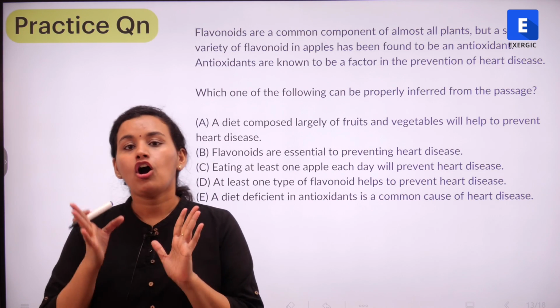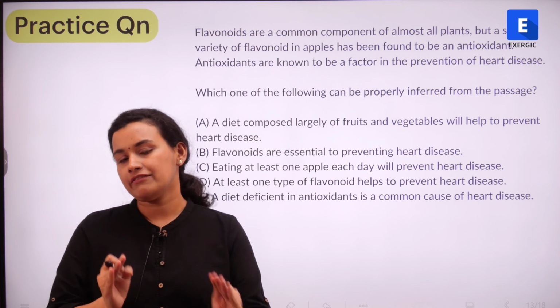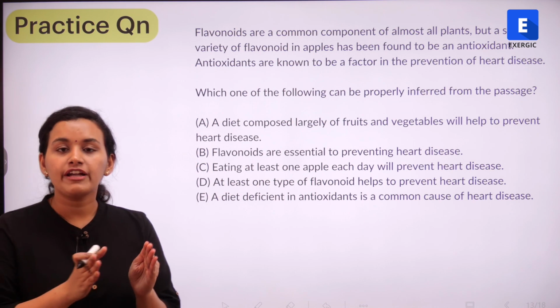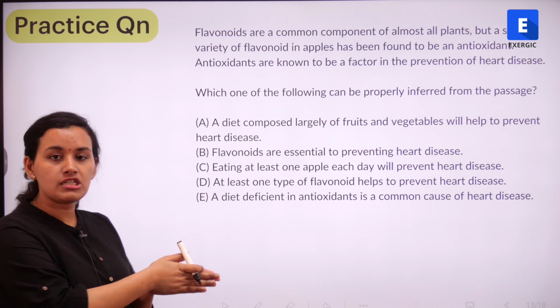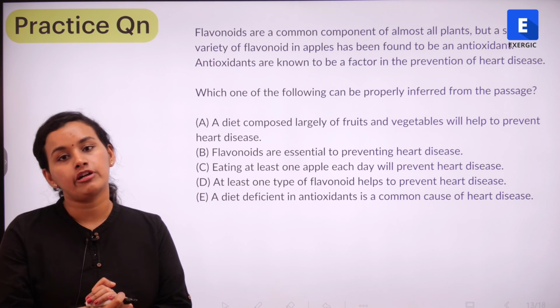On this note, I am leaving a practice question here for you from the inference topic only. Pause the video, go through the passage, options have been given. We need to find out which of the following can be correctly inferred from the passage.